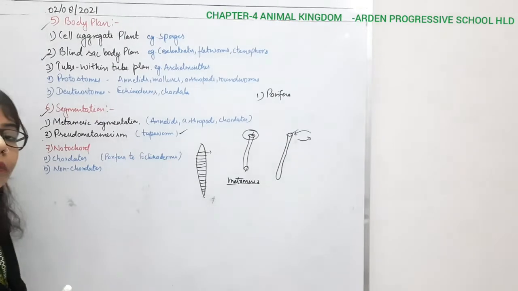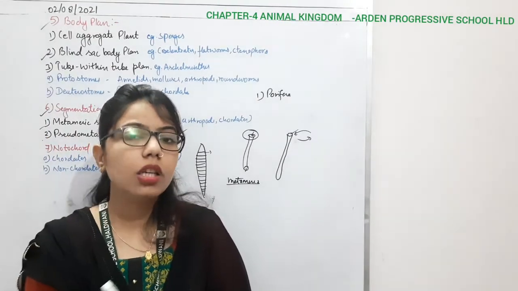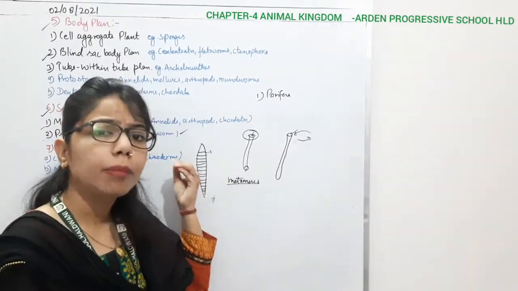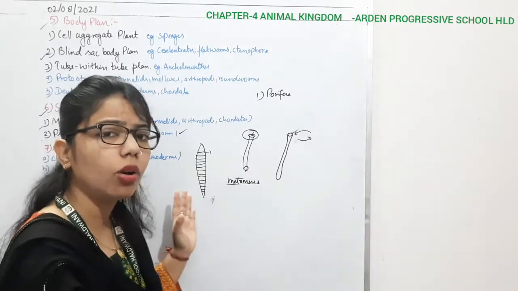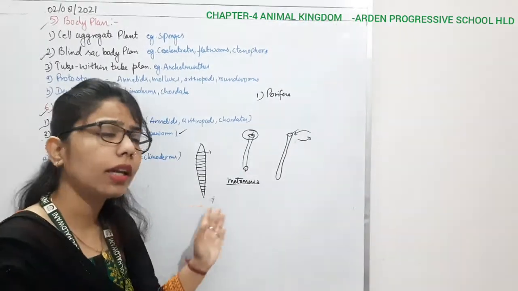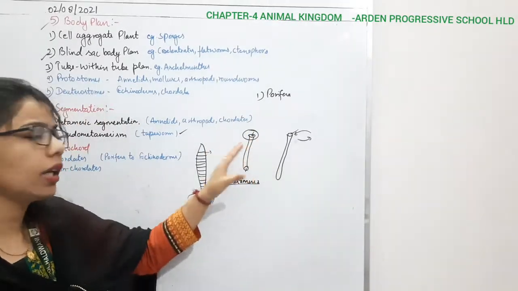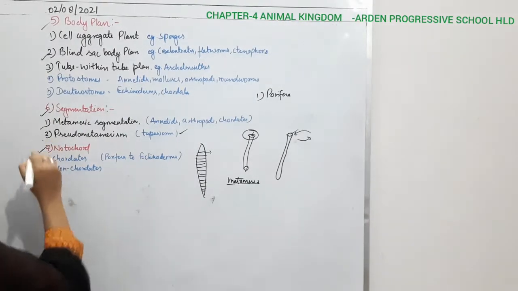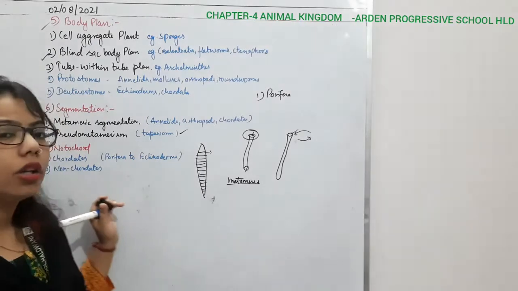So here again, as we have done in the case of the plant kingdom, for each and every division, here also you have to understand what the basic feature is, how it is different from the previous one, and what the distinct characteristics of a particular phylum are. Then comes the seventh basis of classification, that is the notochord.